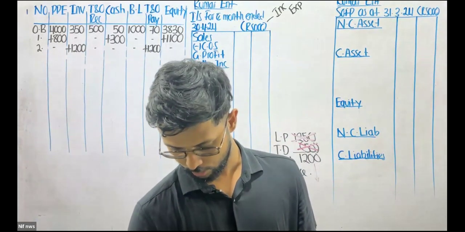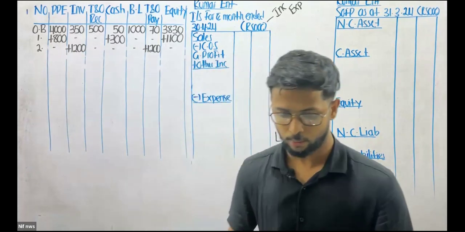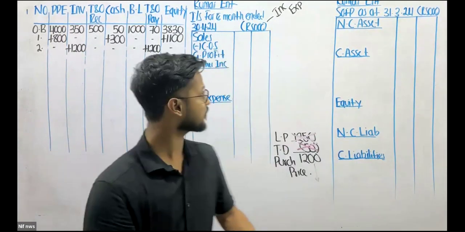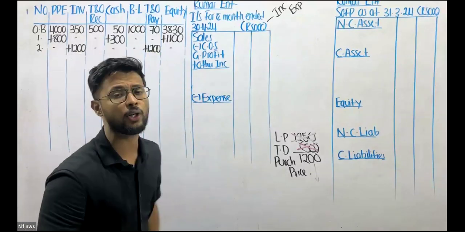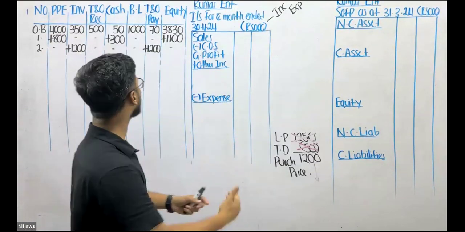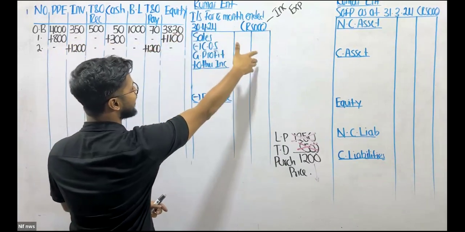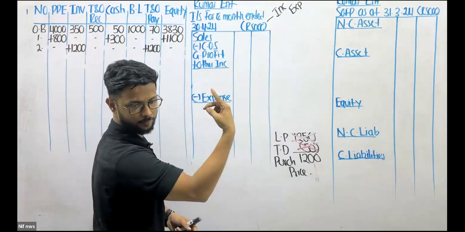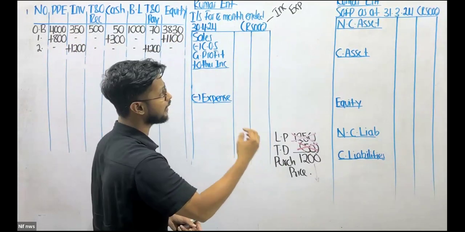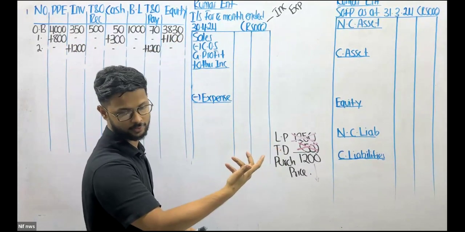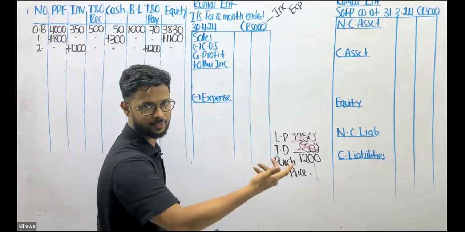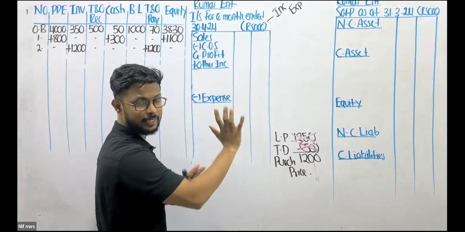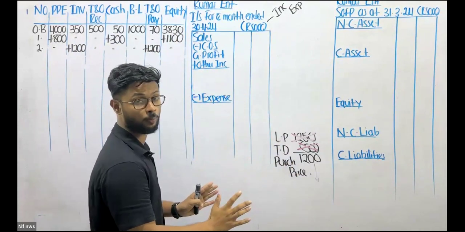Sir, should we record this in the SOPL? Right. Now, that's the second step that we are coming into. So we have recorded the second transaction. Now we need to ask ourselves, are we going to record this in the income statement? The question lies in one criterion. Is there an income or an expense? If there is an income or expense, you can take this into the income statement or the SOPL.